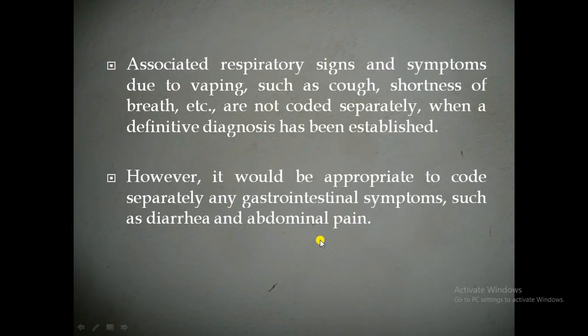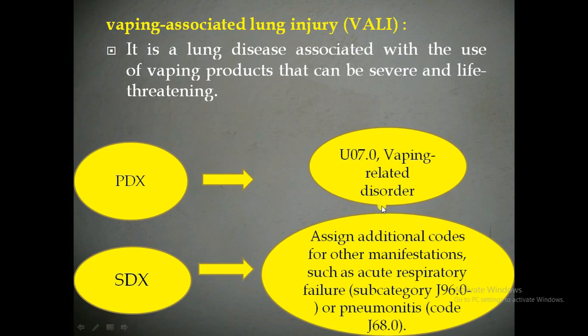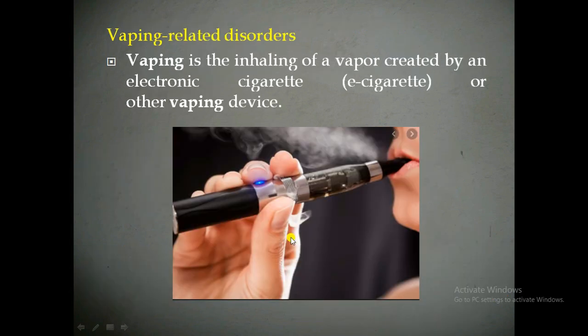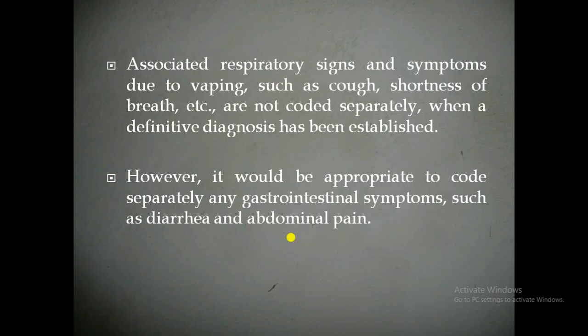Now we'll see the remaining coding guidelines. Suppose in the medical report the physician documents a definitive diagnosis like vaping related disorder, and the patient also has respiratory failure. The patient will have signs and symptoms like cough and shortness of breath, and everything is documented in the medical report.